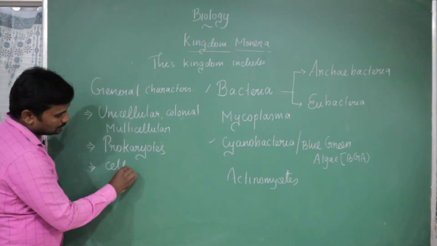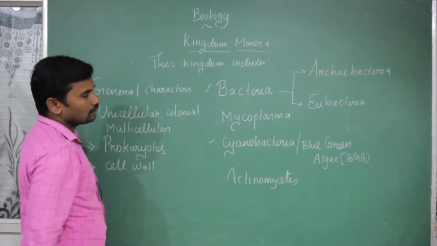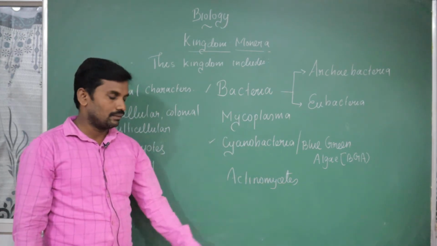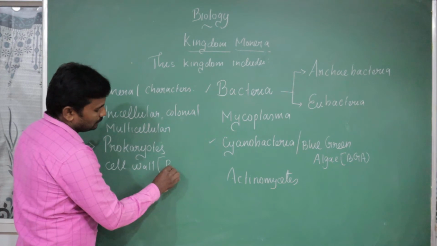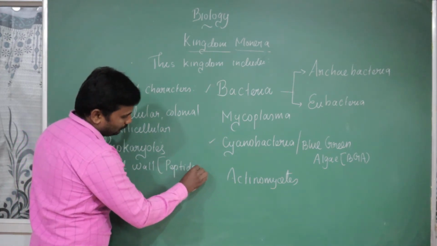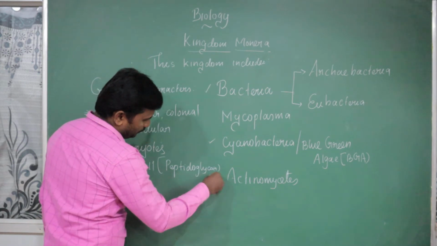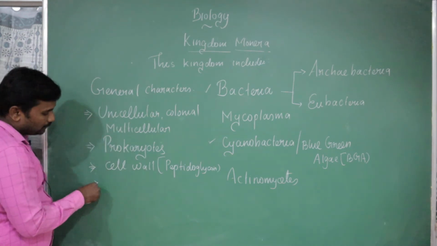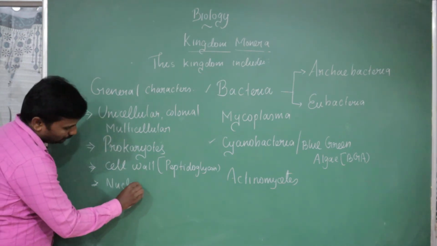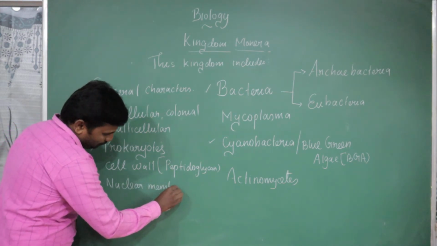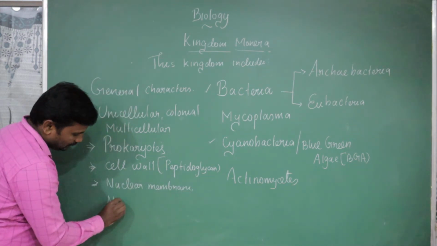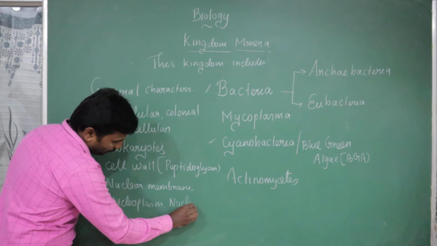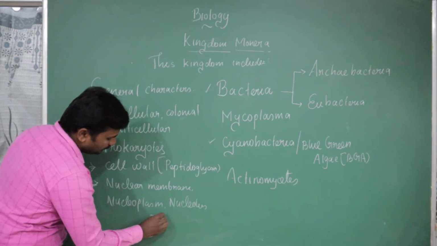Then the cell wall is present. The cell wall is common for all the organisms. Bacteria are made up of a cell wall, mycoplasma, cyanobacteria and actinomycetes as well. In some organisms the cell wall is chemically made up of peptidoglycan, a complex polysaccharide. Very, very important: the nuclear membrane, nucleoplasm and nucleolus are completely absent.